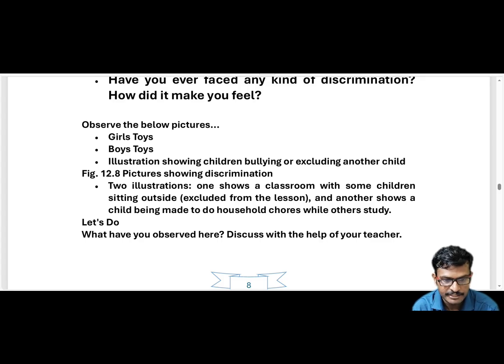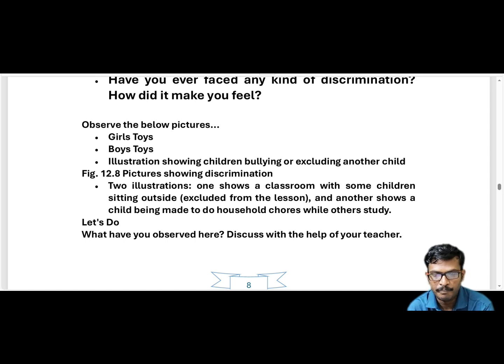Figure 12.8 shows two illustrations. One shows a classroom with some children sitting outside, excluded from the lesson, and expelled, we can call it expel also. Another shows children being made to do household chores while others study.